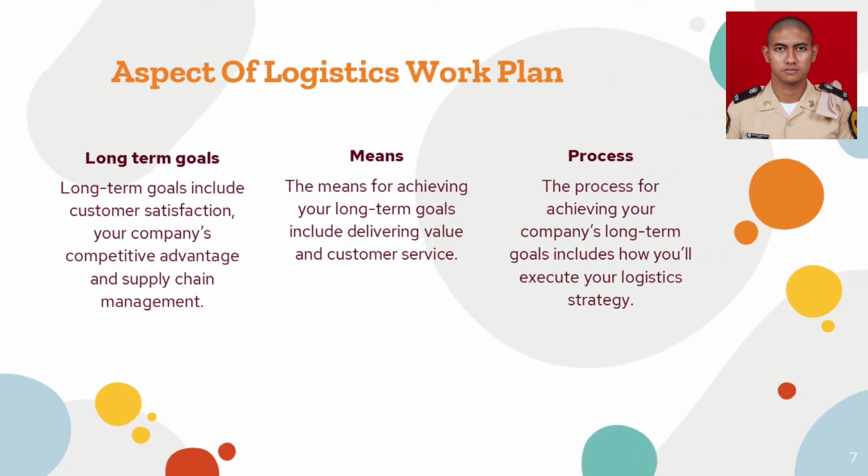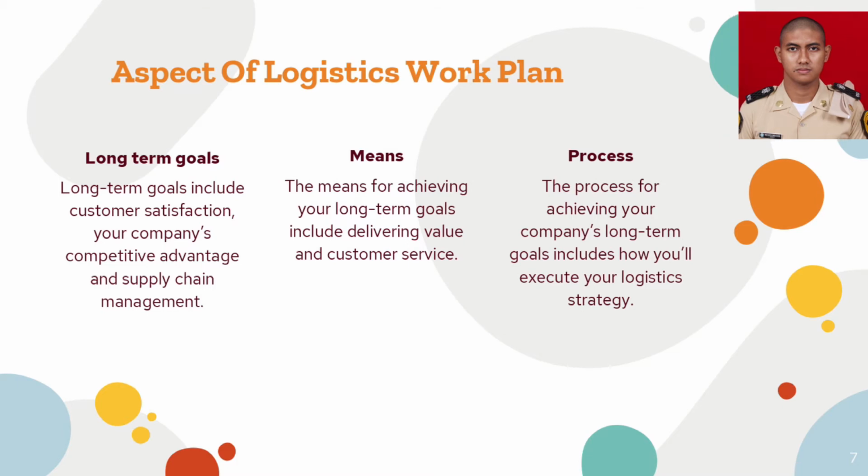Aspect of logistic work plan. The first aspect is long-term goals. Long-term goals include customer satisfaction, your company's competitive advantage, and supply chain management. The second aspect is a means. The means for achieving your long-term goals include delivering value and customer service. And the last aspect is a process. The process for achieving your company's long-term goals includes how you'll execute your logistics strategy.